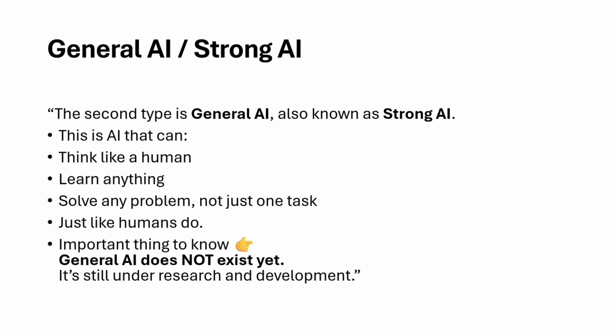Next, general AI or strong AI. The second type is general AI, also known as strong AI. This is AI that can think like a human, learn anything, and solve any problem, not just one task, just like a human does. Important thing to know: general AI does not exist yet. It is still under research and development.